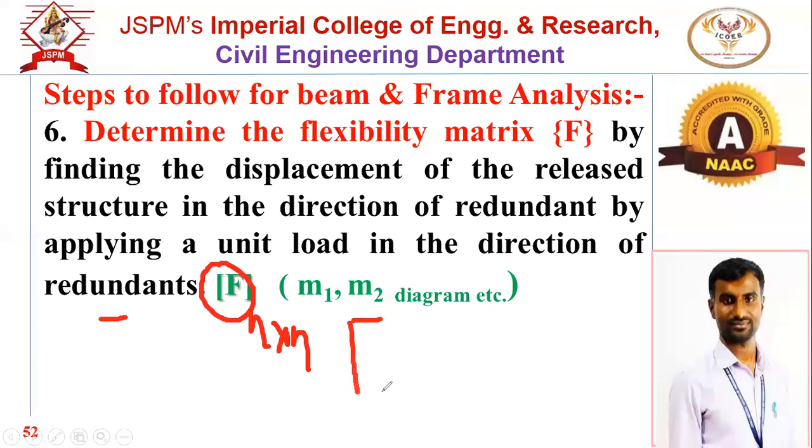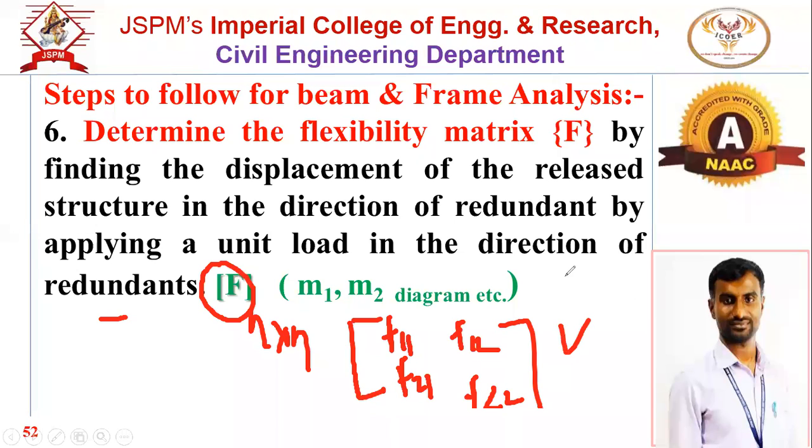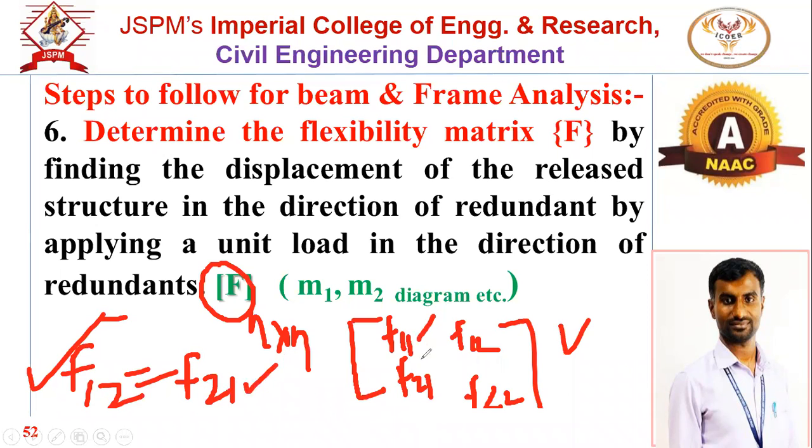Suppose n is equal to DSI and DSI is equal to 2. That flexibility matrix will have four elements: F11, F12, then F21, and F22. These are the four elements we have to find out in the case of the flexibility matrix. But from the reciprocal theorem, F12 is equal to F21, so these two off-diagonal elements will be the same. If you calculate F12, which is equal to F21, it means three elements you have to find out: F11, F12, and F22 in the flexibility matrix.